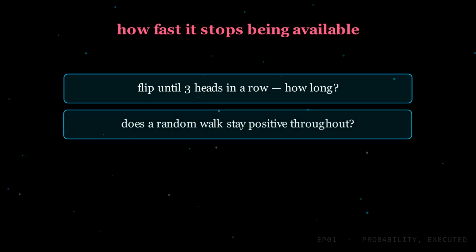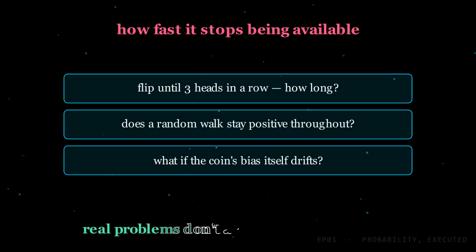The problem is how quickly it stops being available. Change the question very slightly. Suppose you keep flipping until you've seen 3 heads in a row, and you want the distribution of how long that takes. Or you want the chance a random walk stays positive the entire time, or your coin's bias itself drifts. Every one of those is either a hard derivation or has no closed form at all. Real problems don't arrive in textbook shape. Simulation doesn't care what shape they arrive in.